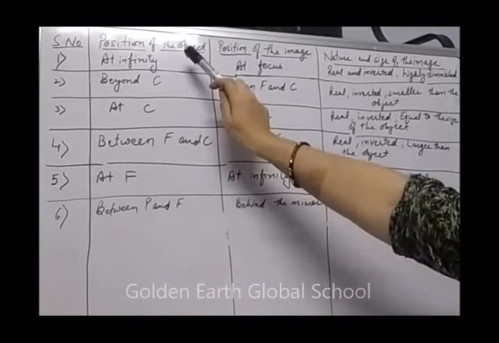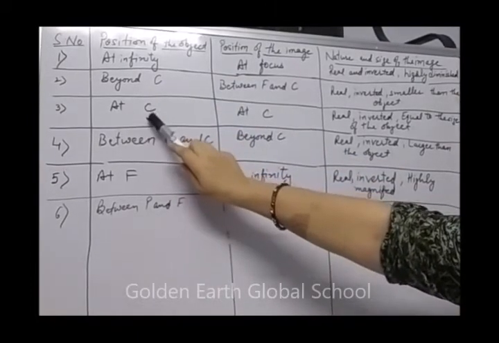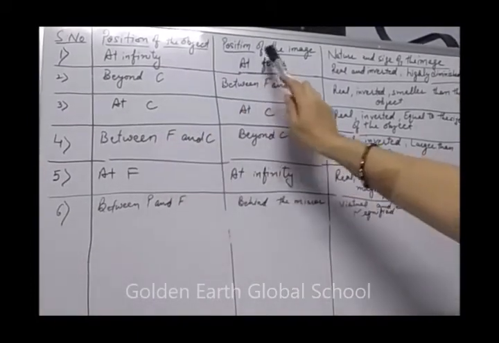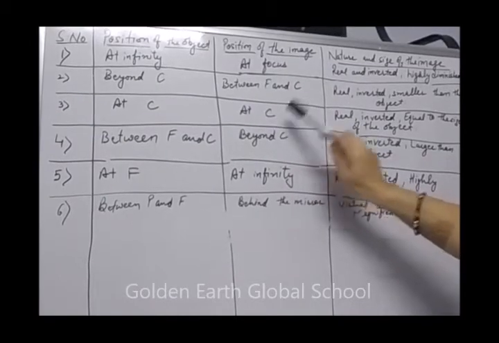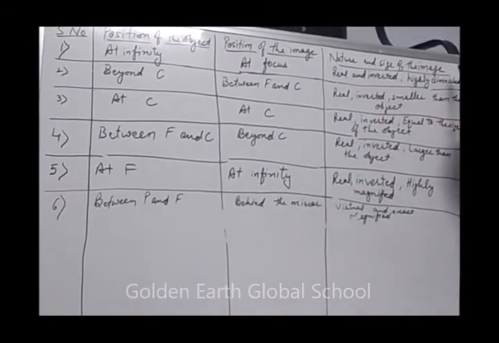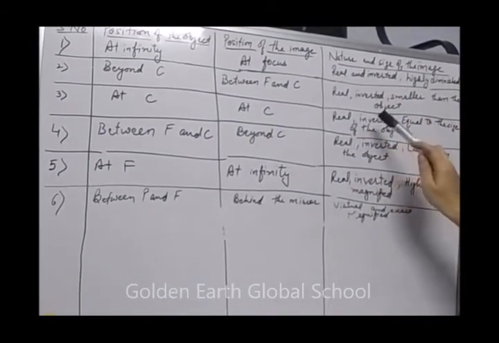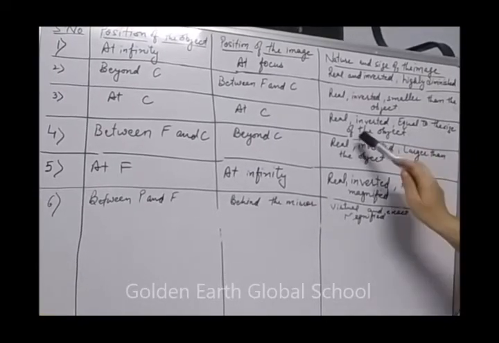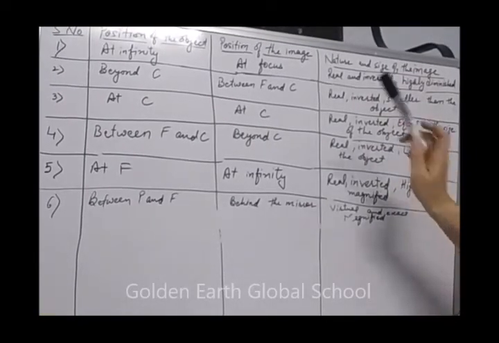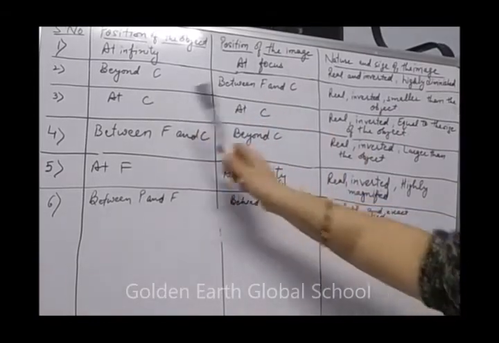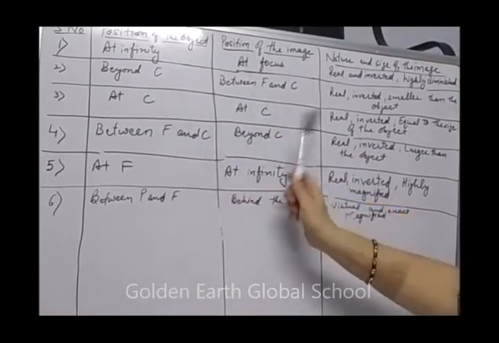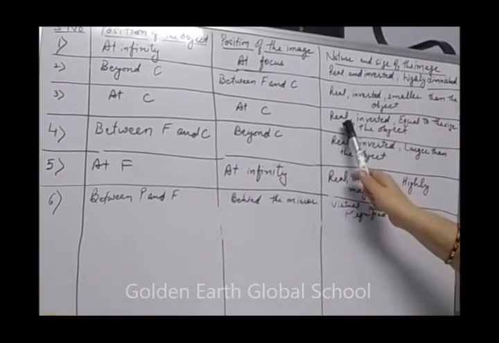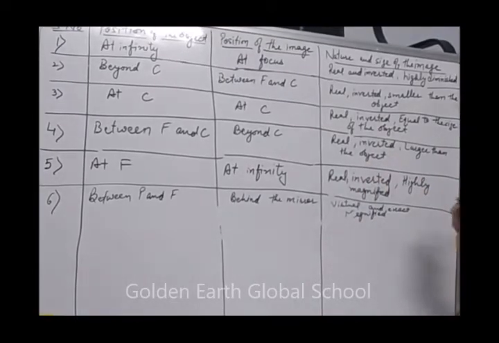Now next position of the object is at point C. The image formed is at point C. The nature and size of the image formed is real, inverted, equal to the size of the object. Means size of object and image is same here, and the nature is real and inverted.